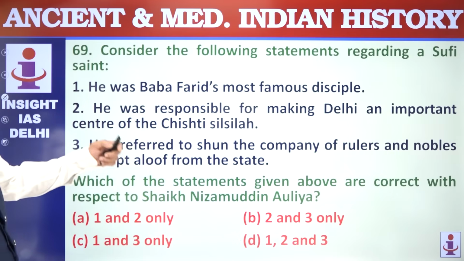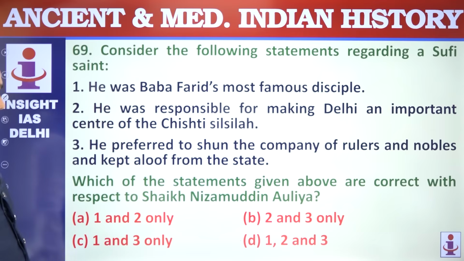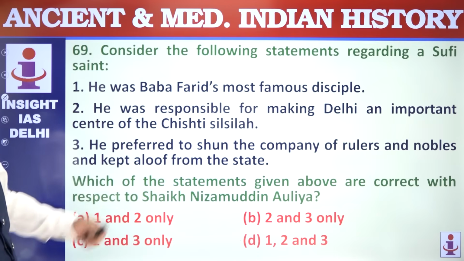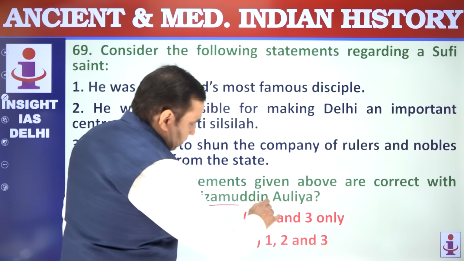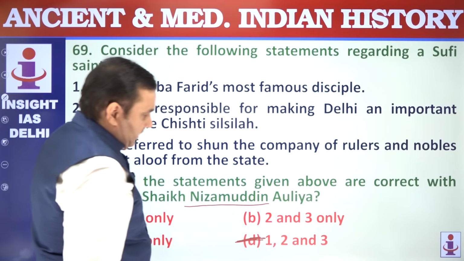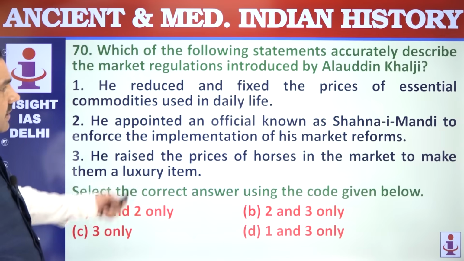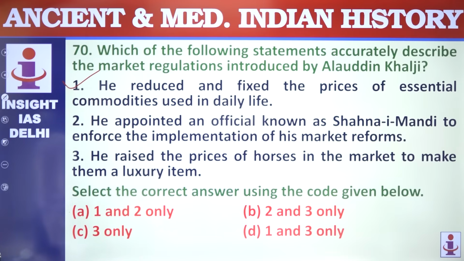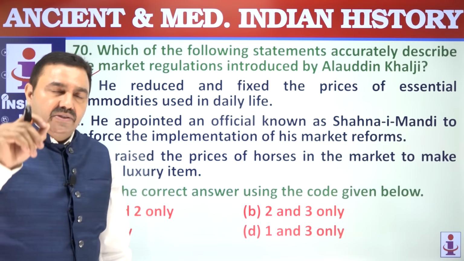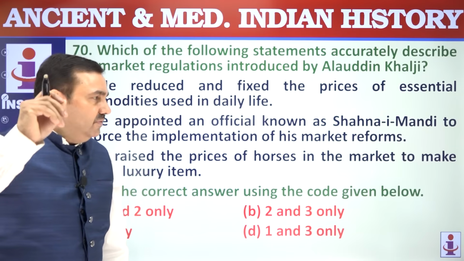69. Sufis and Baba Farid's disciple, important center Delhi. He preferred to shun the company of rulers. That's correct. All are correct about Nizamuddin Aulia. These are related to the Chishti Saint Nizamuddin Aulia. All are correct. Which of the following statements accurately describe market regulations? He introduced and fixed prices of commodities used in daily life. He appointed an official, the Shahna-i-Mandi. Shahna-i-Mandi was like a police officer in charge of the Mandi or market. He was responsible for the efficient functioning of controlled markets.